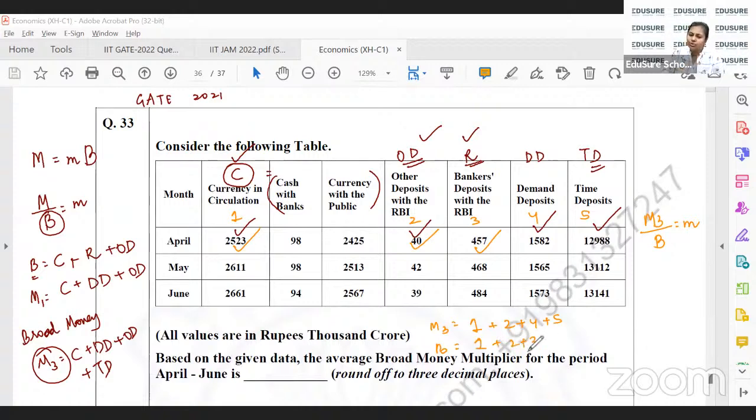So you take out M3, take out B, and then you divide and you get the small m. You get small m for April, May, and June, and then you take an average. That's going to give you the answer here. I hope that clears it, Gauri.